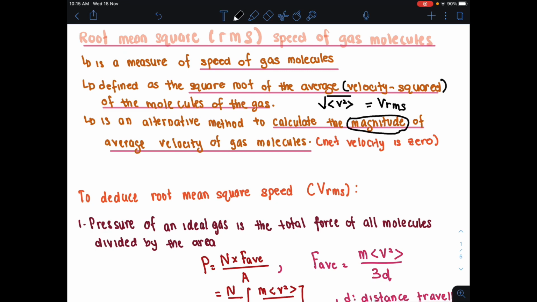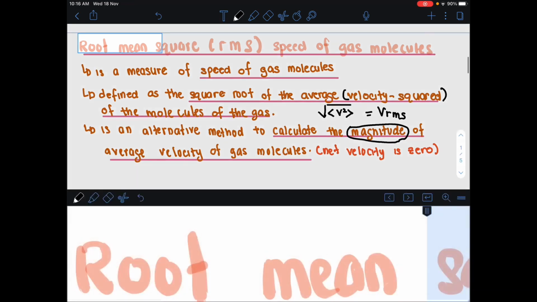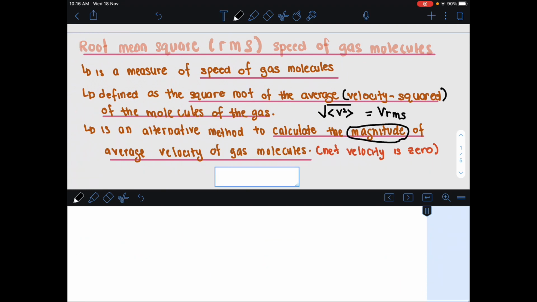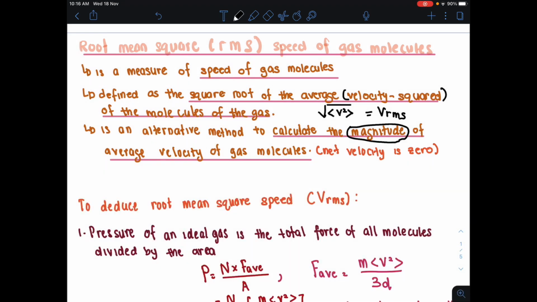Bila kita tambah dia, considering the direction atas, bawah, kiri, kanan, so plus atas, minus bawah, kita akan dapat zero dekat sini. However, dia tetap ada velocity, dia bukannya tidak bergerak. So oleh sebab itu kita menggunakan kaedah root mean square ini, di mana kita hanya nak calculate the magnitude of the average velocity of the gas molecule. So apa kita buat adalah, katakan dia tengah bergerak ke kiri, so kita akan ada velocity dia negatif, betul tak? So kita squarekan dia. So when you square, you're going to get the value saja, betul tak? So kita squarekan dia, and then kita averagekan dia, and then kita square rootkan dia. Itu maksud root mean square dekat sini.